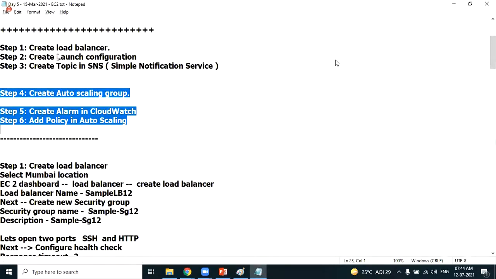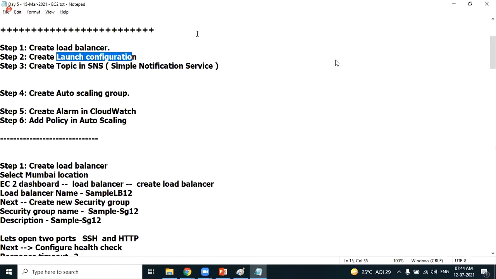Launch configuration. Yeah, launch configuration is pretty simple, Sai. When the EC2 machine gets created in auto scaling, will the EC2 machine be created automatically or manually, Satvik? Manually, I think. In auto scaling, the EC2 machine will be created automatically.